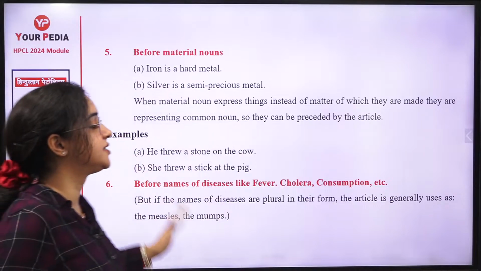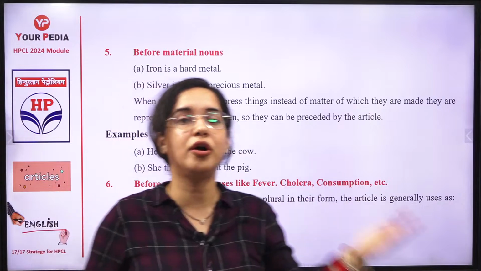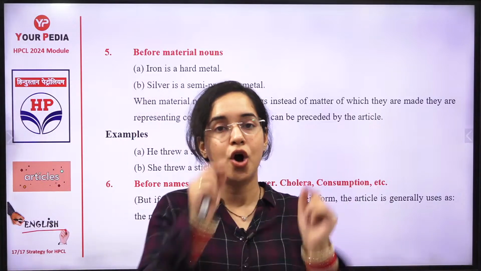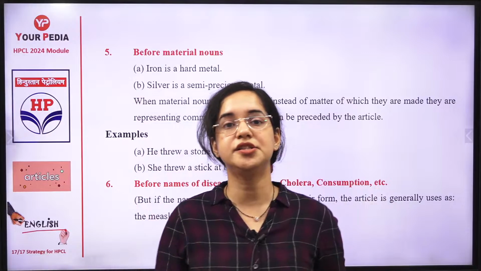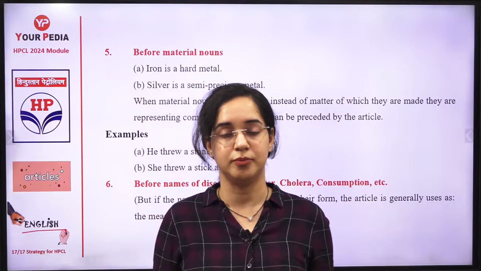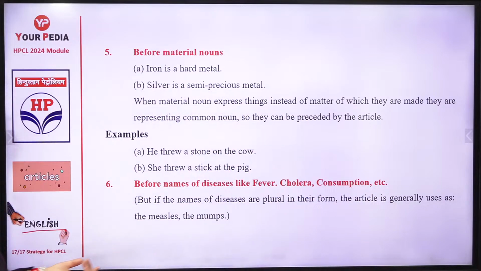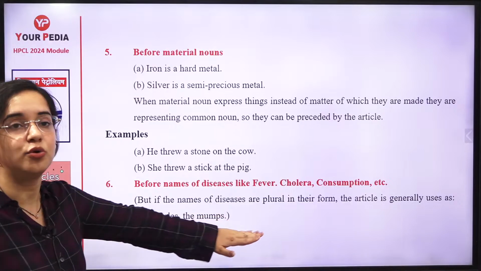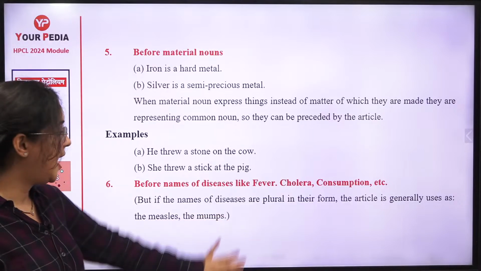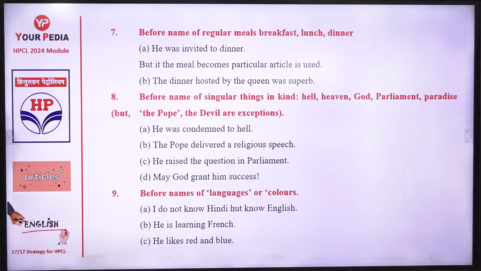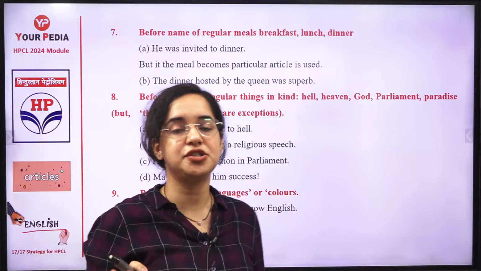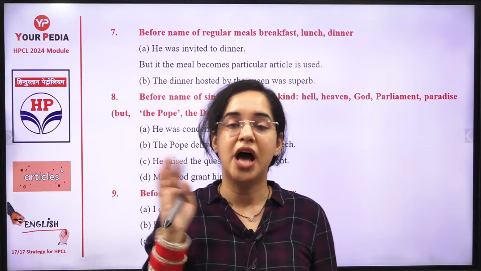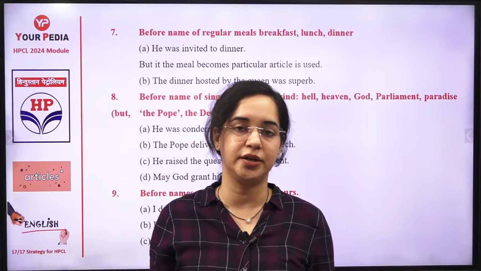Before diseases: Ram is suffering from cholera. It is no article. Not "the cholera", not "the measles". No article is used before diseases. Okay. But if the name is plural, the measles, the mumps, only then the article "the" is used. Otherwise, no article with it. Before breakfast, lunch, dinner: I had my breakfast today. I had my lunch today. I'm using no article with it. Okay.